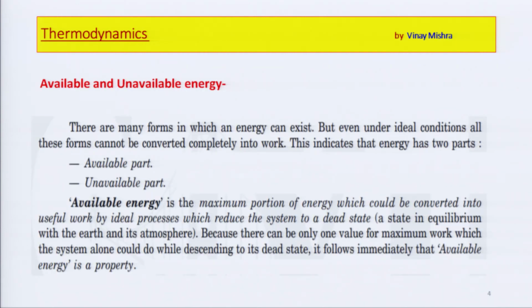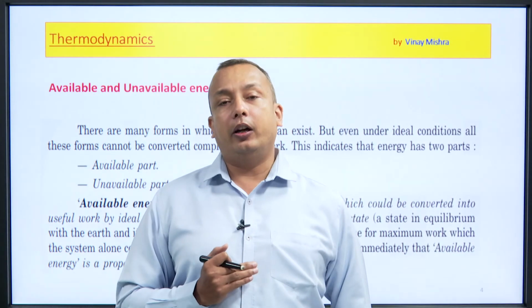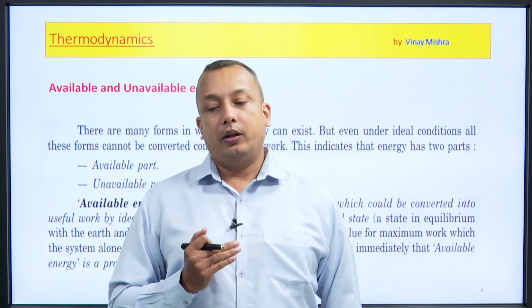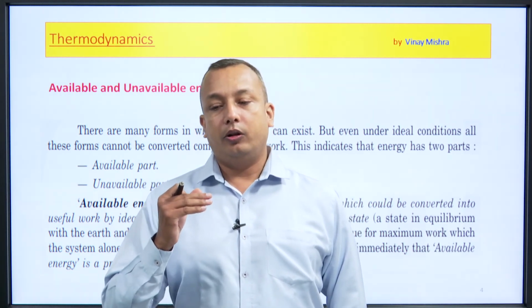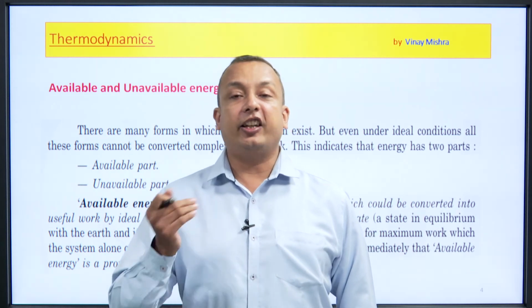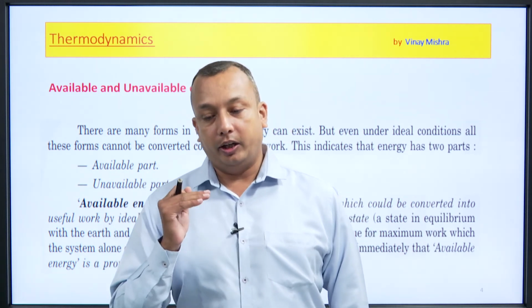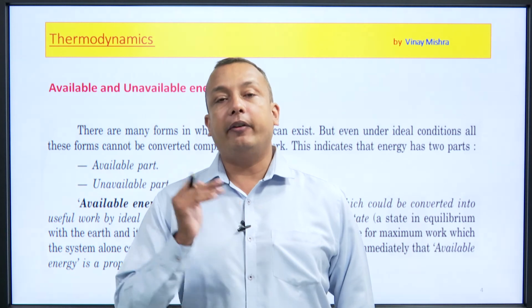Now, available energy. As we have seen, if we give a certain amount of heat Q1 to the system, Q1 can be divided into two parts.